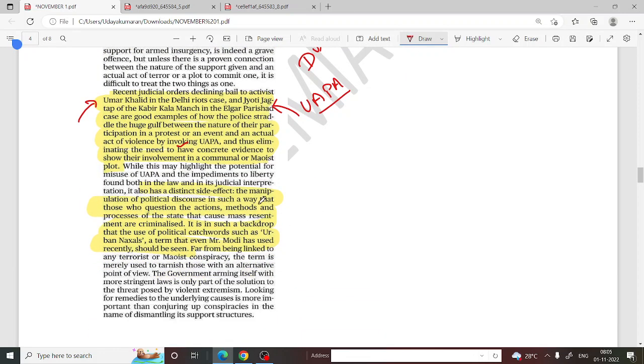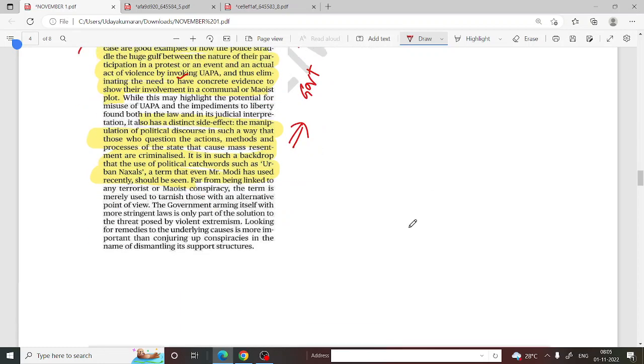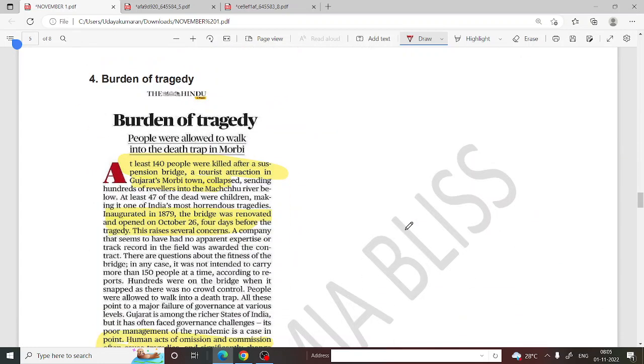It has a distinct side of it, the manipulation for political cause. So what this article is saying is that it can be used for political purposes. The government can use these laws for their political purposes, right? So we are moving on to the next topic, burden of tragedy.